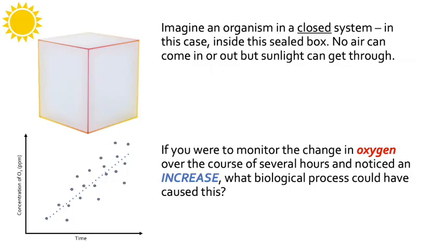Now, imagine an organism in a closed system, in this case, inside this sealed box. No air can come in or out of the box, but sunlight can get through. If you were to monitor the change in oxygen over the course of several hours and noticed an increase in oxygen, what biological process could have caused this?